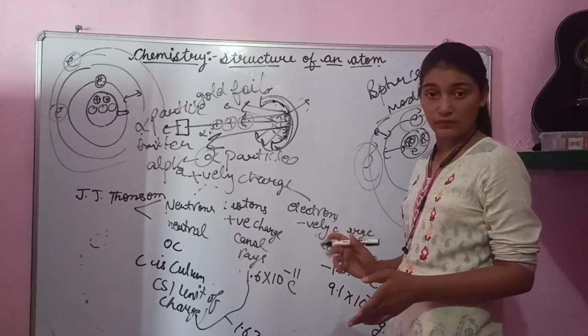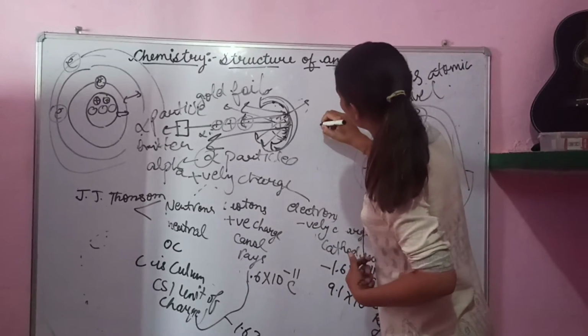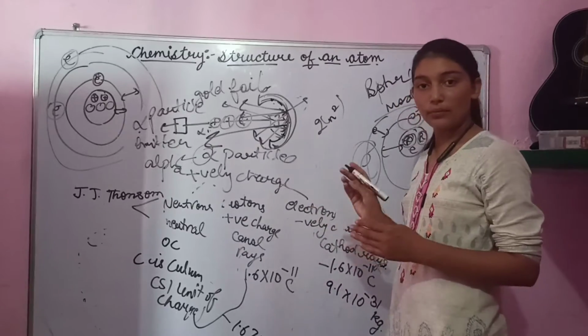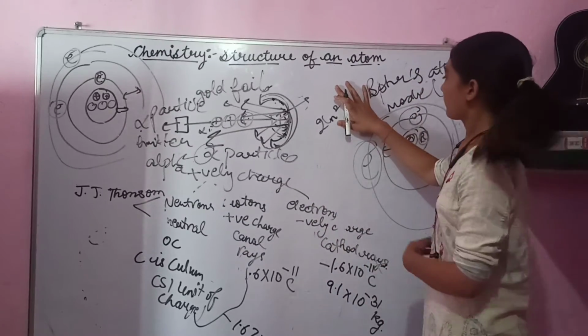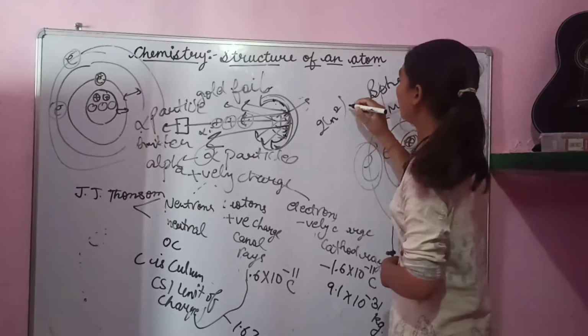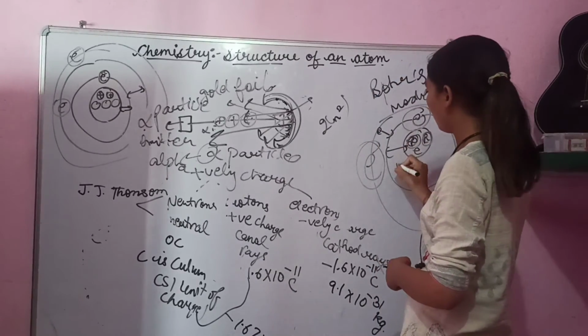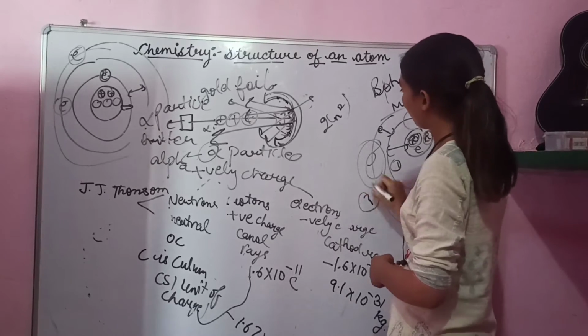We have a magical formula, 2n square, to know the maximum number of electrons that can revolve in the first orbit, second orbit, third orbit.